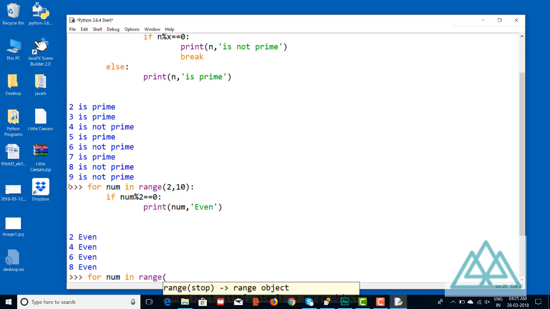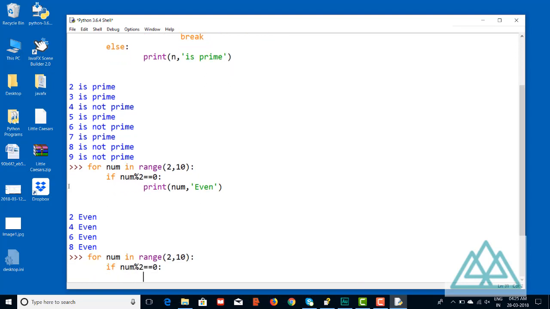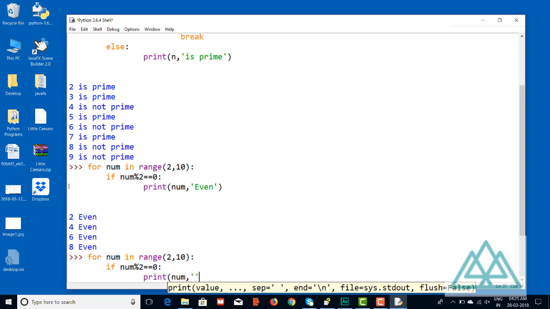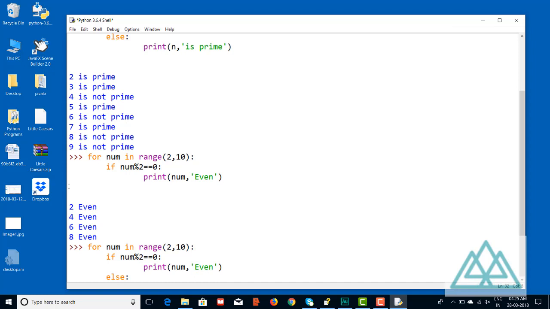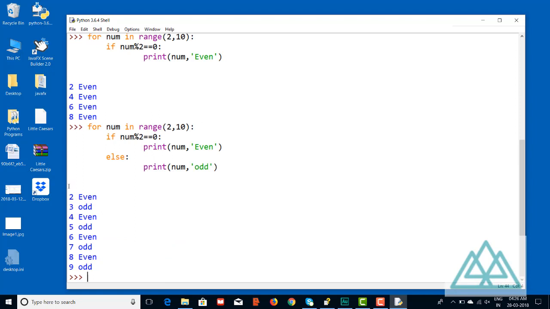Else clause is used with loops and exception handling also, along with the if statement, but it is executed when the loop terminates through exhaustion of the list with a for loop, or when the condition becomes false with a while loop, but not when the loop is terminated by break statement. This is a pretty cool thing in Python, that you didn't have to write extra code to check if the number is prime.